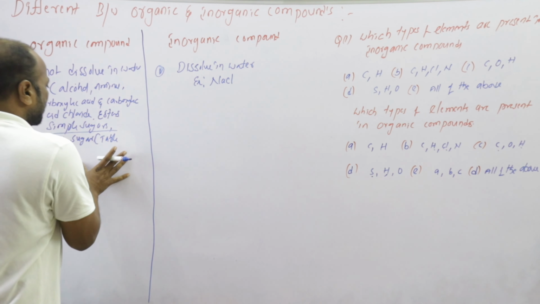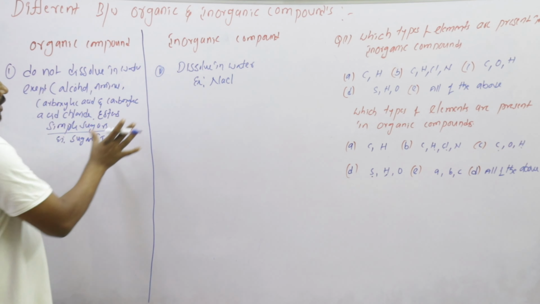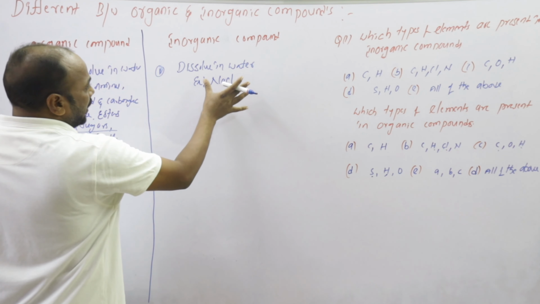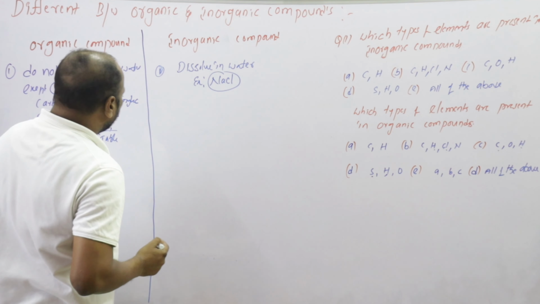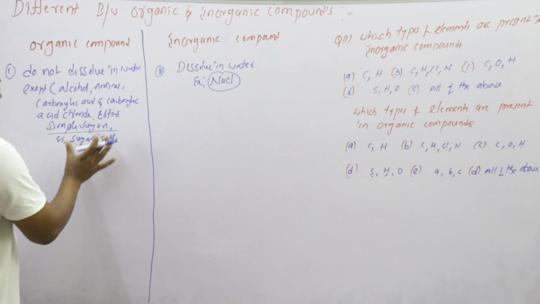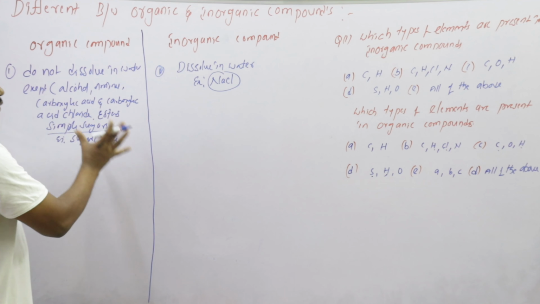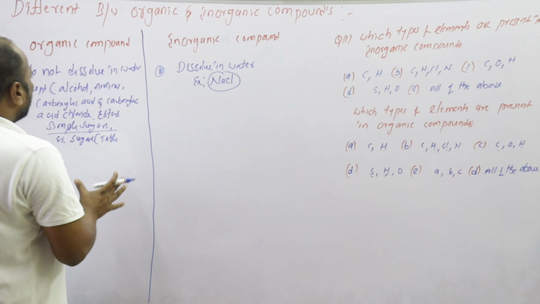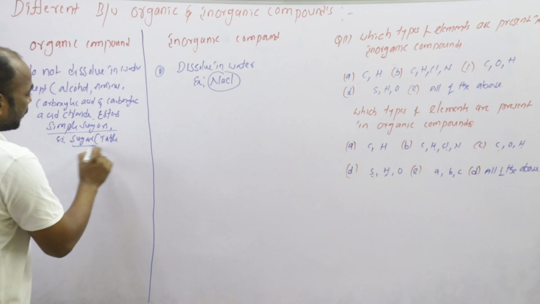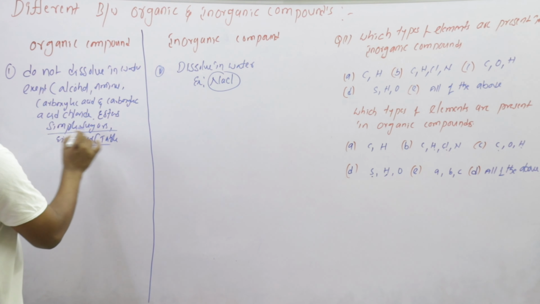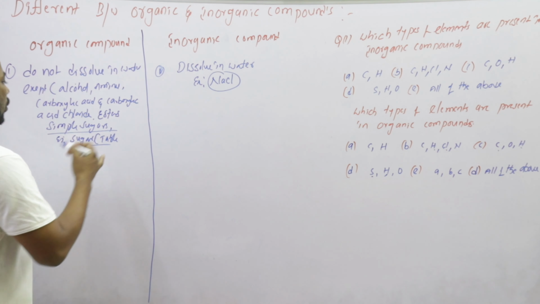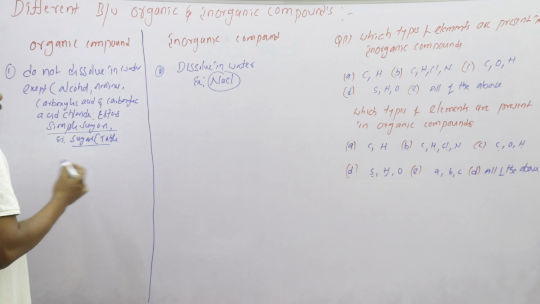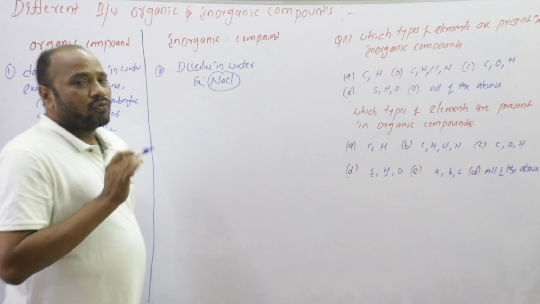In this example, sugar is table sugar. It is also dissolved in water, but sugar belongs to organic compounds. It is a simple sugar in carbohydrates. Monosaccharides and disaccharides dissolve in water.